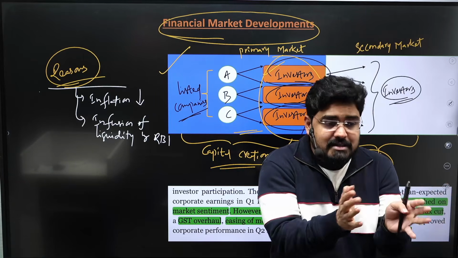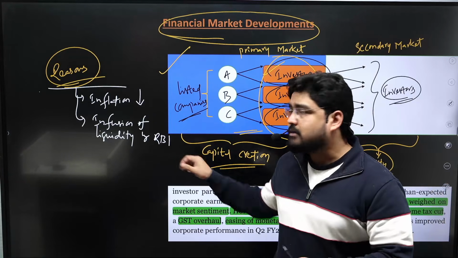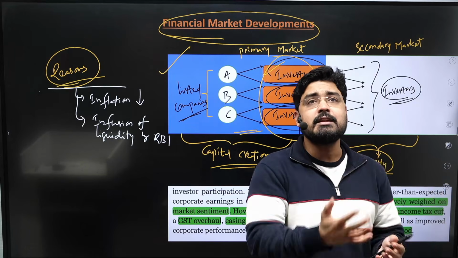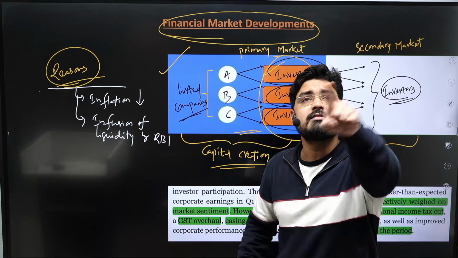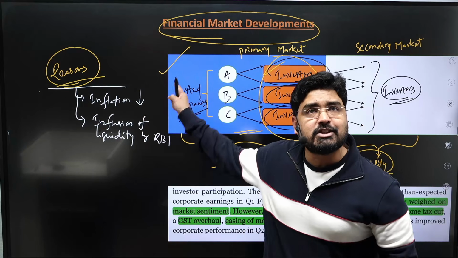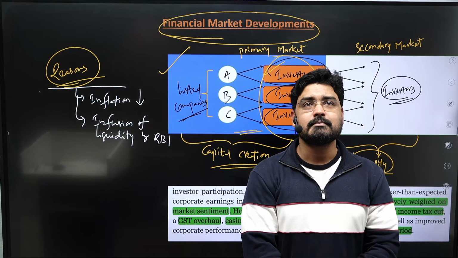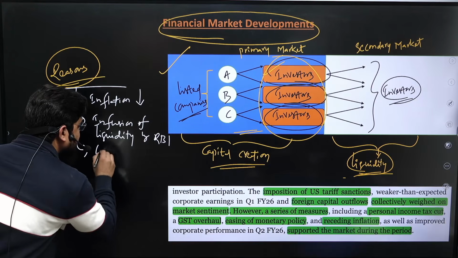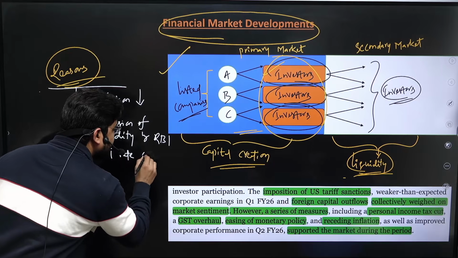All these were part of the expansionary monetary policy taken by the Reserve Bank of India, and that resulted in increasing liquidity in the market, which resulted in increasing investment in the financial markets.